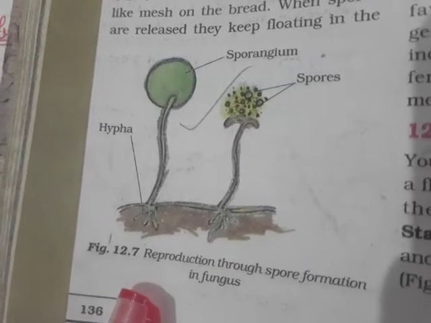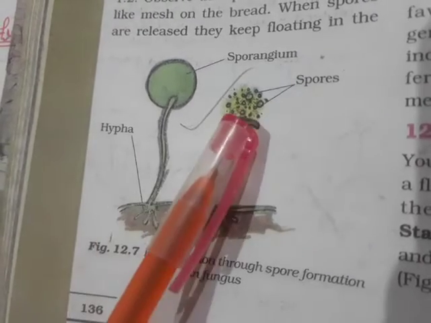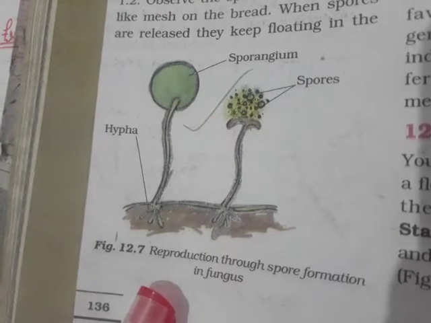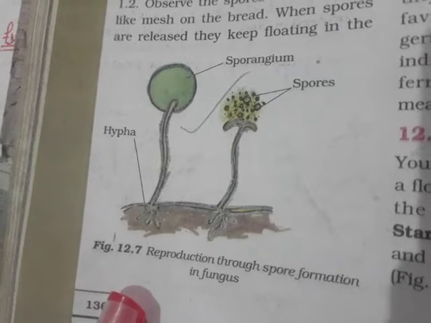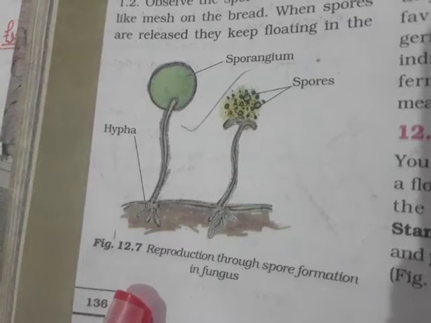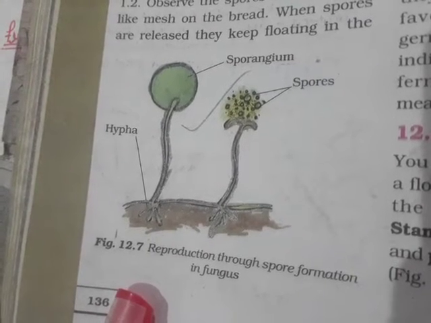The spores are asexual reproductive bodies. Each spore is covered by a hard protective coat to bear unfavorable conditions such as high temperature and low humidity. So, they can survive for a long time.